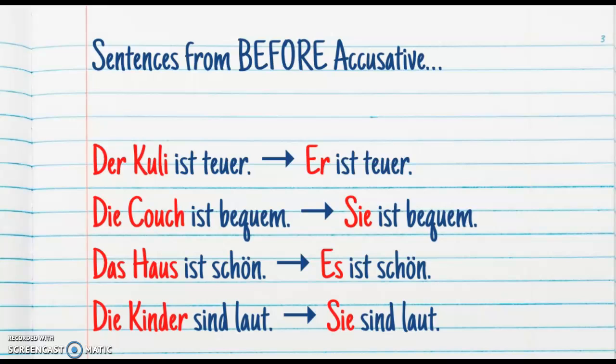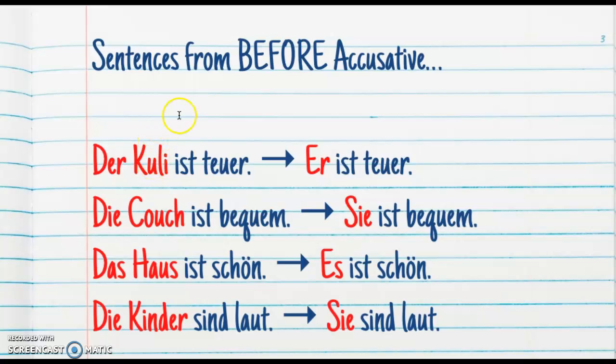We're going to look at some sentences from last week, or sentences we've had even before last week. These are before the accusative, so we saw sentences like this earlier this year. Taking a look at our first one, we have Der Kuli ist teuer, so the pen is expensive. If we wanted to say the sentence with a pronoun, we could just say er ist teuer. We're using er because der Kuli is masculine. It's also the subject of the sentence.